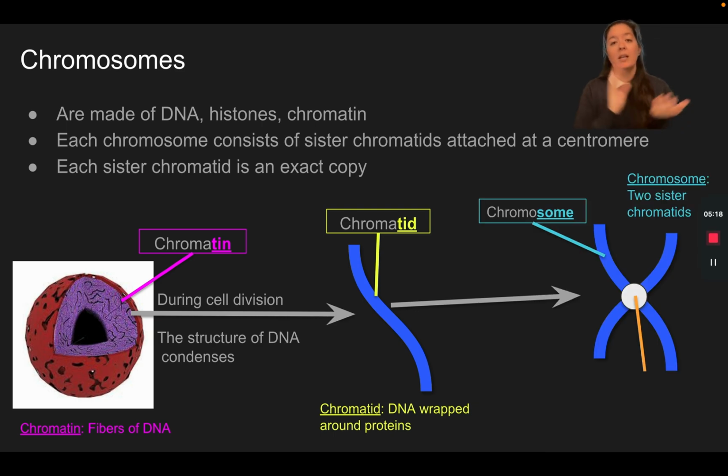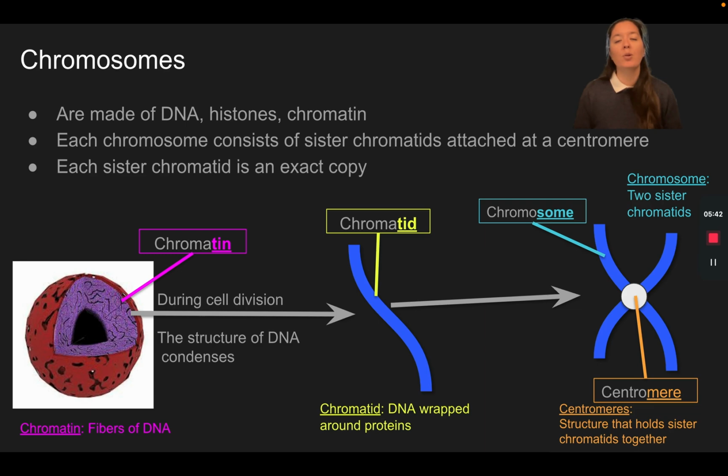Finally, when we go through the DNA replication process, we make a copy of that chromatid, and we now have 2 sister chromatids that have the same information because we just replicated that DNA. When they're replicated and put together into that X shape, that's called a chromosome. In the middle of the X shape, those two sister chromatids are attached at the centromere. The centromere is just that little button, so to speak, that holds together that X shape.